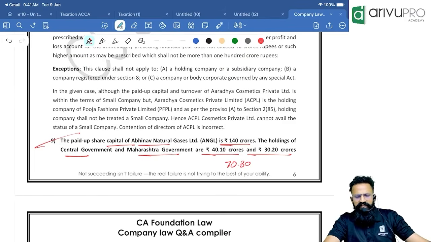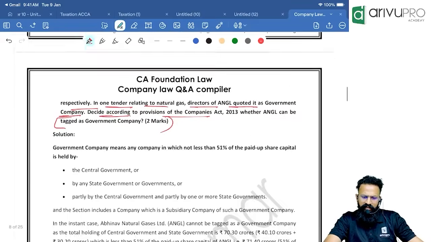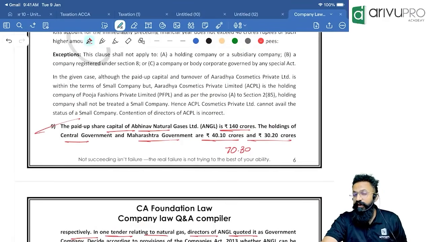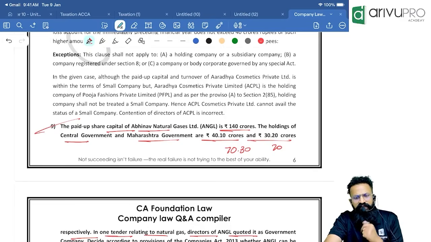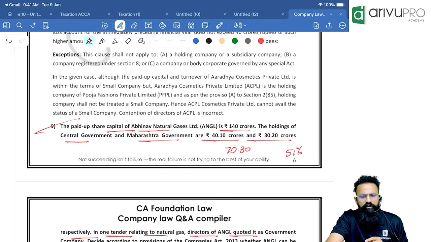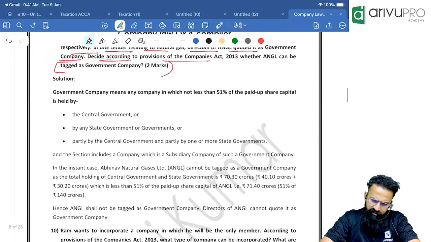For that, you have to do one thing, people. You need to calculate. When will you be called a government company? Not less than 51% has to be held by the state, the center, or both of them together. In the given case, what is happening, people? 70 is half. What do you mean by more than half? I need to check how much 51% comes to in 140 crore. How much is 51% of 140 crore? Have they calculated it somewhere?